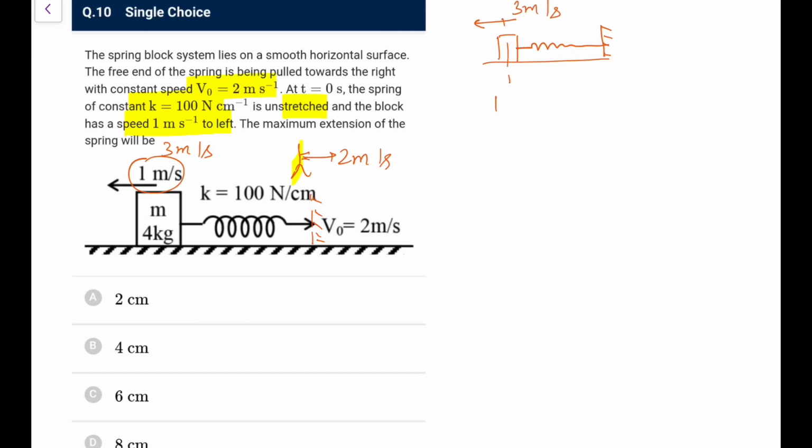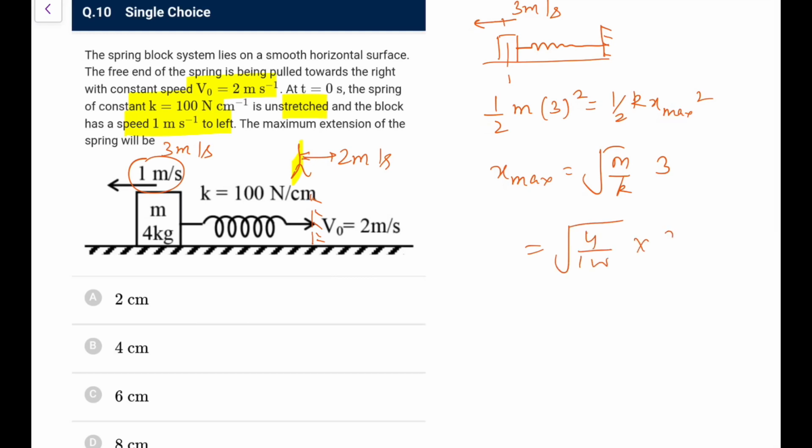So simply apply energy conservation. Loss in kinetic energy at maximum extension would be half m into 3 square, equal to half k x max square. So x max comes out as root of m by k into 3. So root of m by k, where m is 4 and k is 100, into 3.